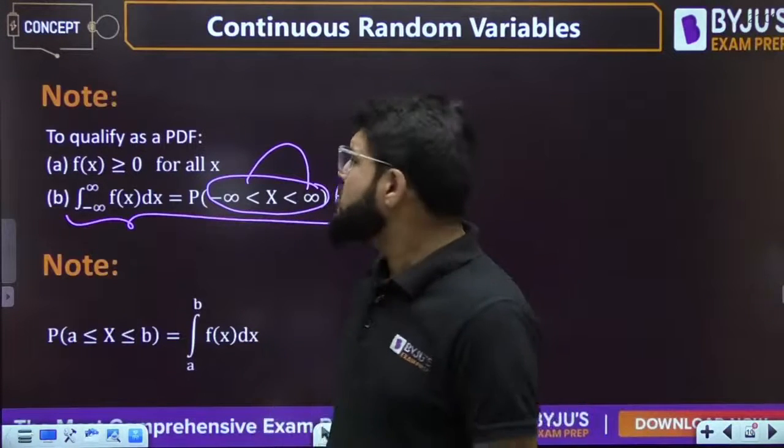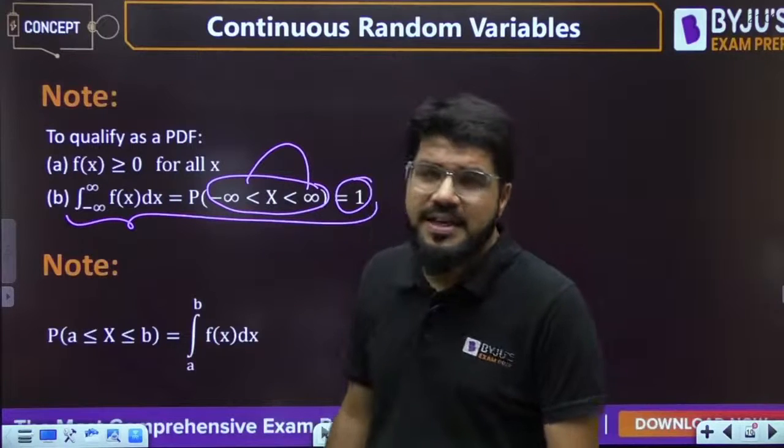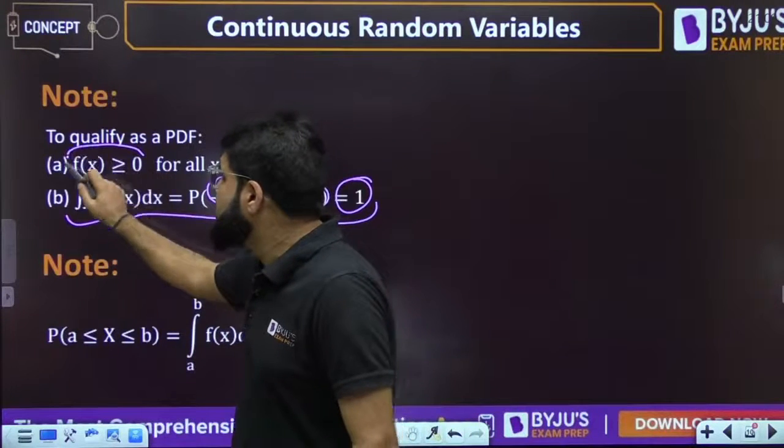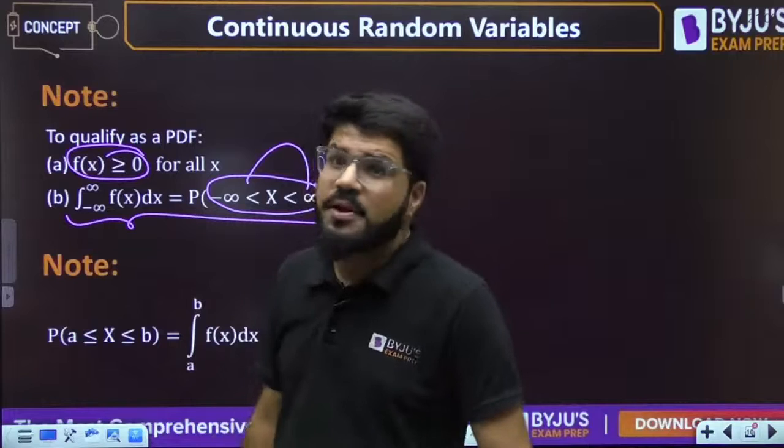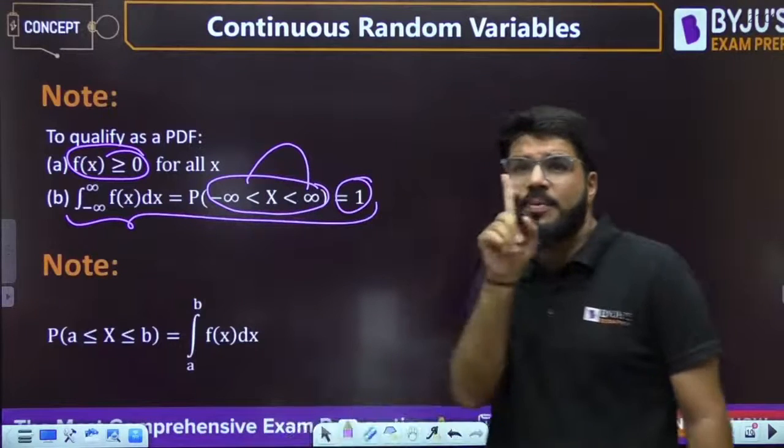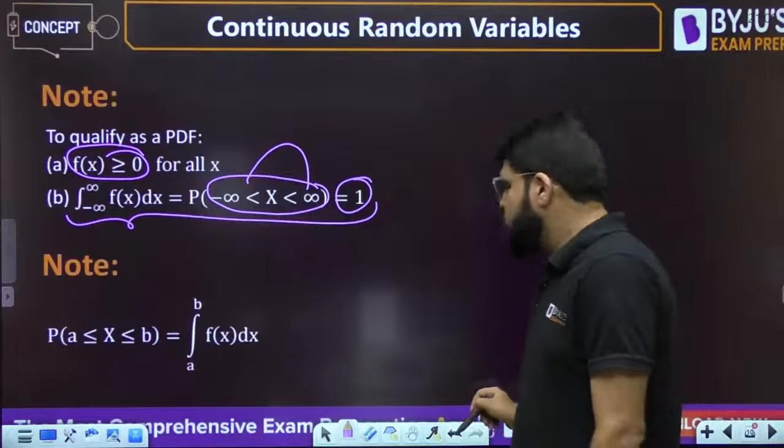Also, because the PDF talks about the probability density of a particular random variable, it must definitely be positive. It is probability per unit length, so it must always be positive because probabilities are always positive. That is what you must take care of.